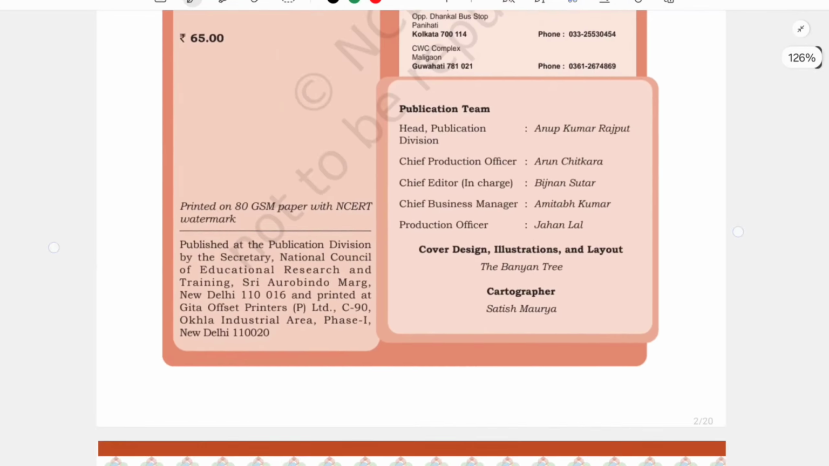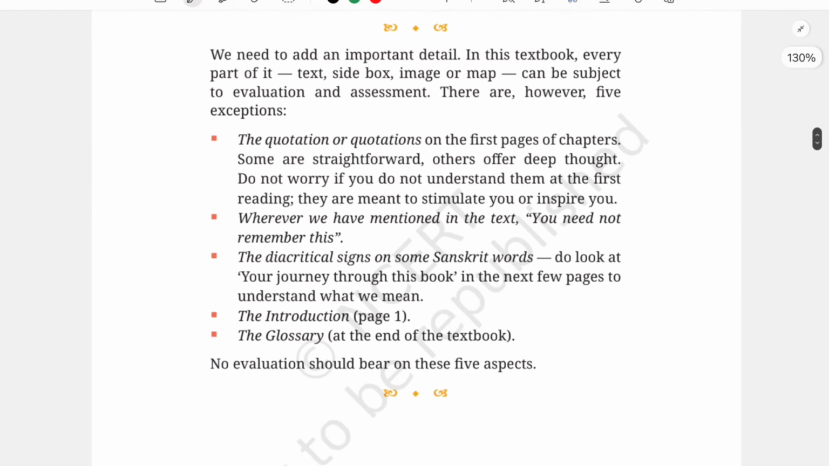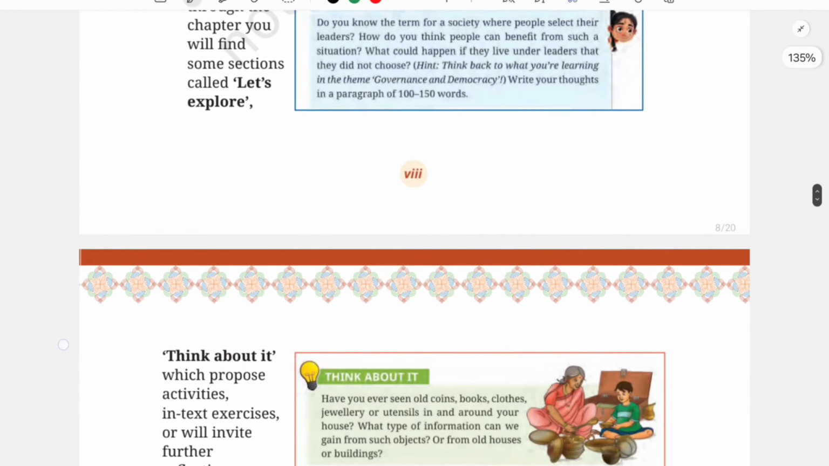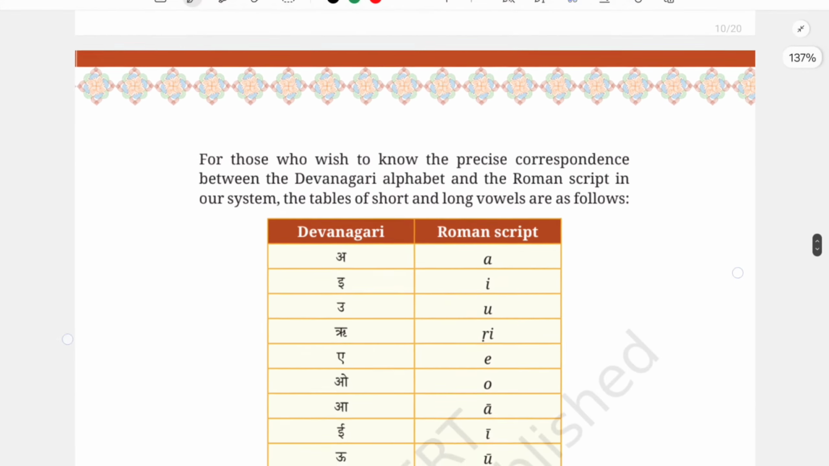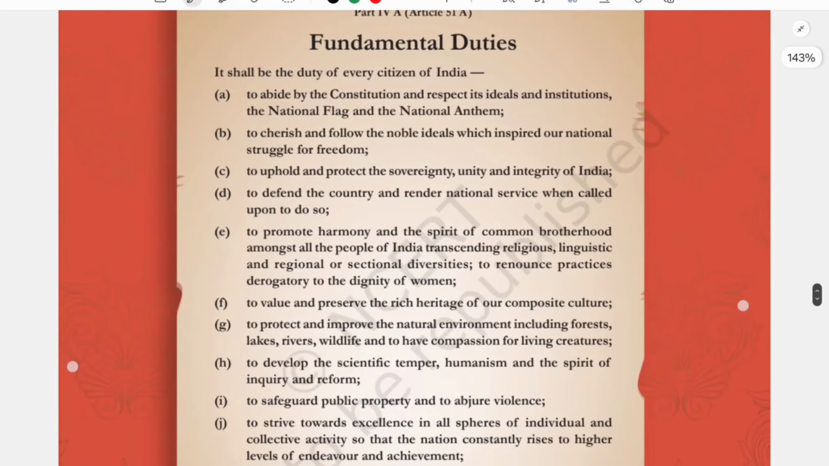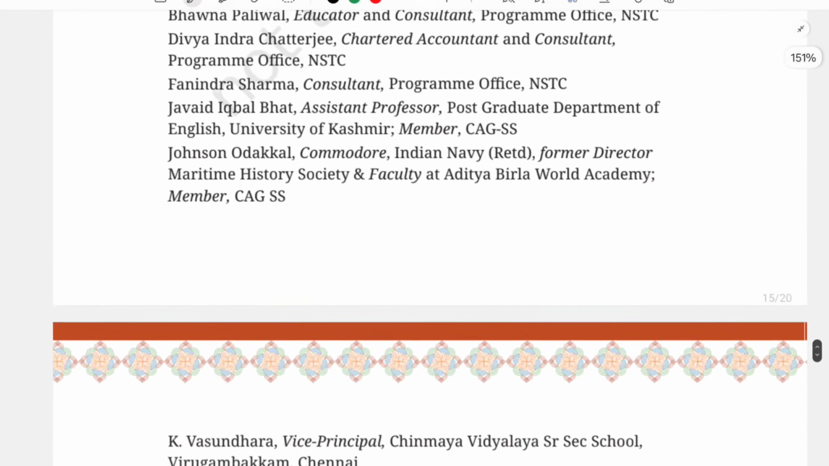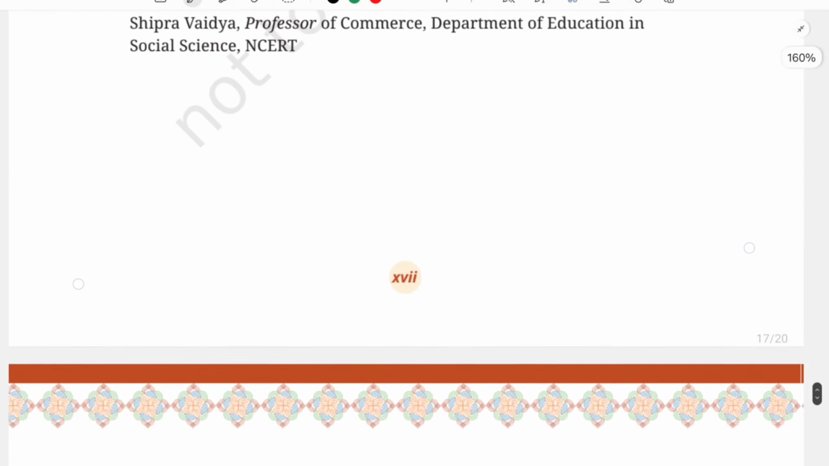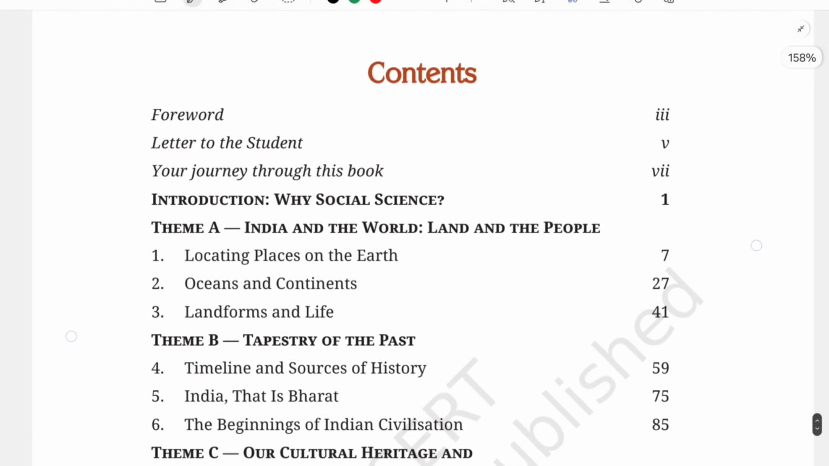Let's come to the content directly. This is your new book. I hope many of you have already purchased it. This change of book is only from class 3 to class 6. For classes 7 to 12, your books are not being changed, and your previous books will be followed. Only for class 3 to class 6 have the books been completely changed.